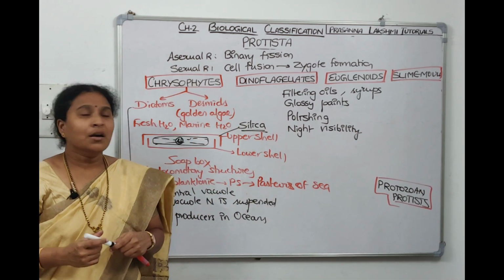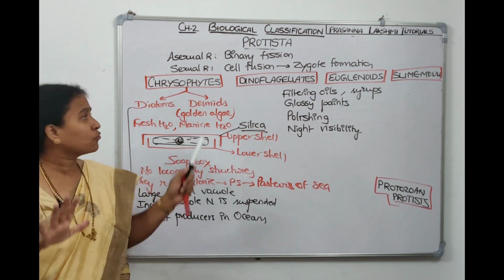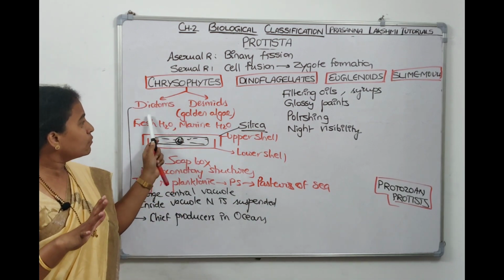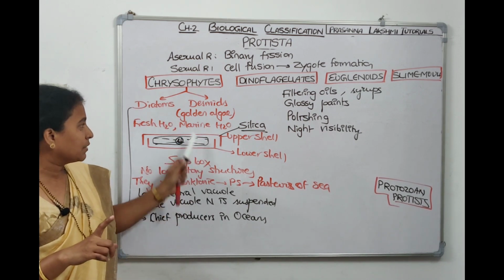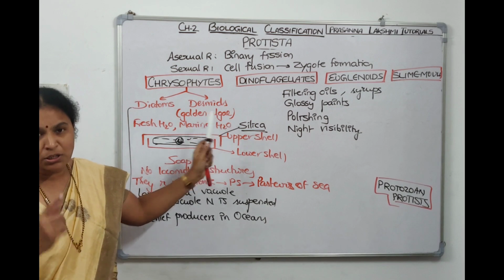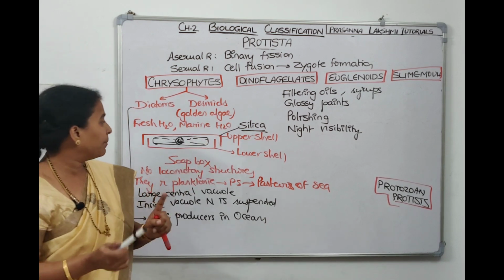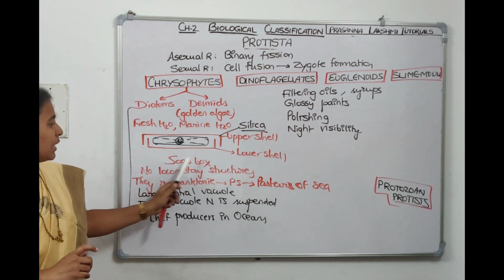Understood, children? We told protistans have 5 groups. The first group is called chrysophyta. Chrysophyta includes diatoms and desmids. Why are they called diatoms? Because the body has 2 parts. The other group is called desmids, which are called golden algae. They are in fresh water also, they are in marine water also. The body appears like a soap box.